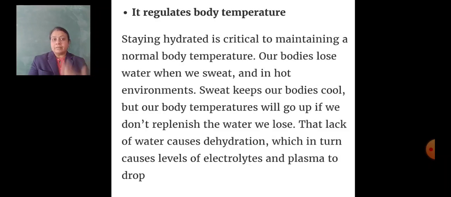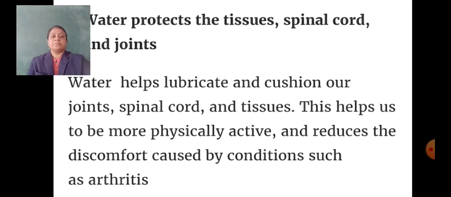So wherever the water is lost, it's our duty to replenish it. Lack of water causes dehydration, which in turn causes the level of electrolytes and plasma to drop. So it's our duty to take water from time to time.